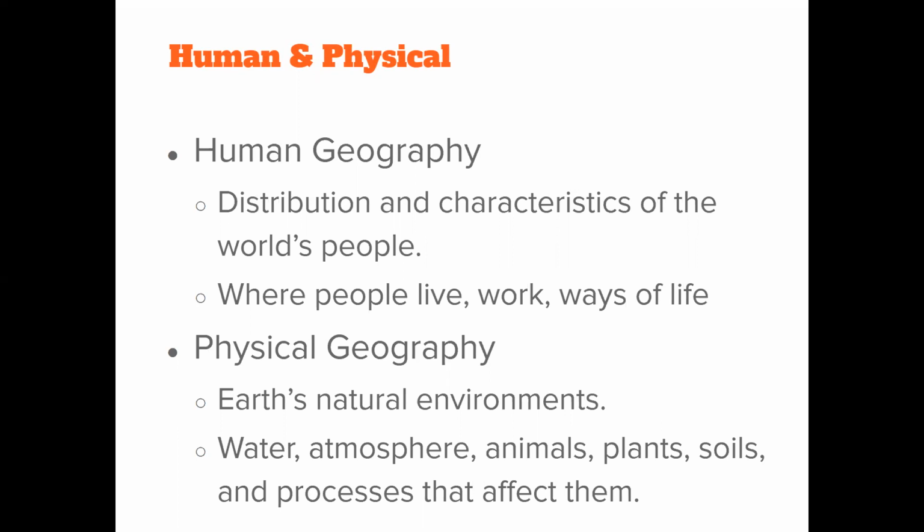Now we're going to look at physical geography. All right. And this refers to, as you might have guessed, right, Earth's natural environments. Okay, so the actual Earth environments. And when we think about that, that includes the water, atmosphere, animals, plants, soils, and all the processes that affect them.